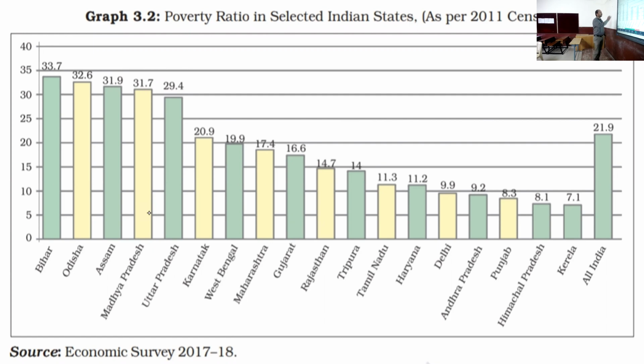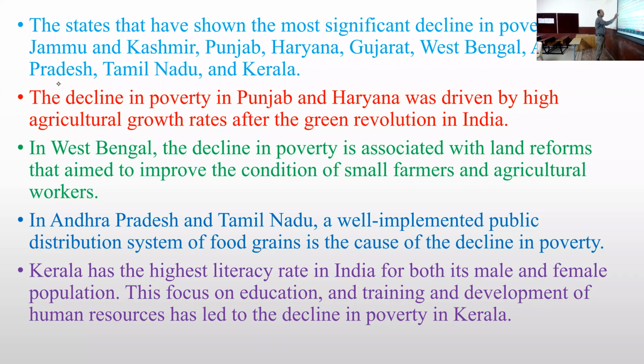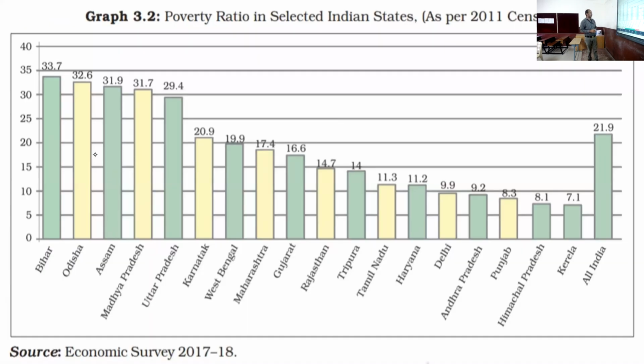Now, in our country, we have the highest poverty ratio in Bihar. It is around 33.7%. It is the highest poverty we find in any state. Next we have Odisha, the second highest state of poverty in our country. It has around 32.6% poverty.